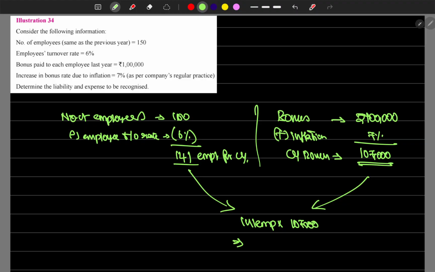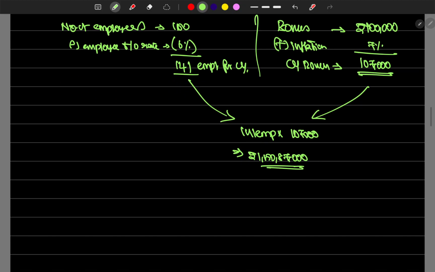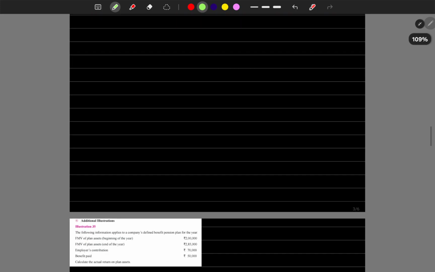The company needs to create a provision of rupees 1,50,87,000. This is the provision amount the company has to create. This is the liability and expense to be recognized by the company. That's it. Very simple problem.